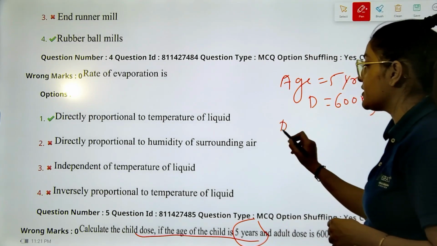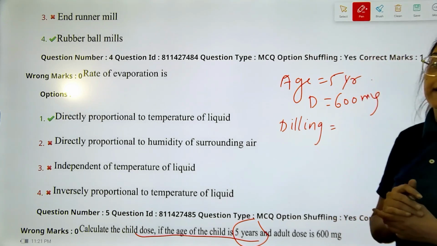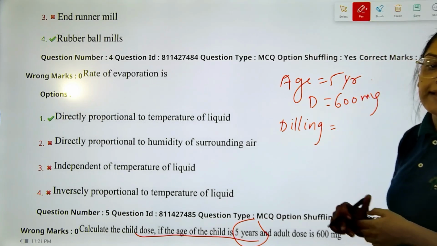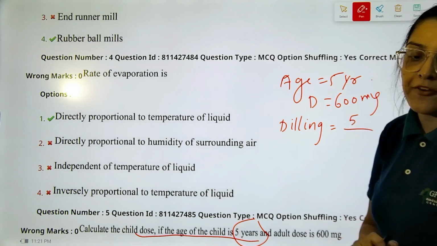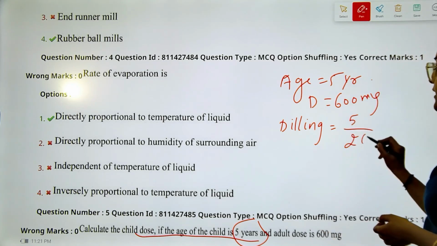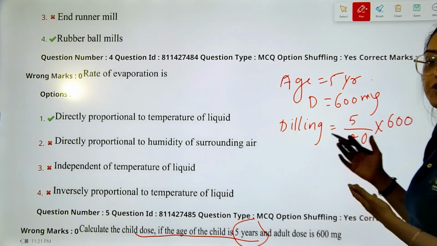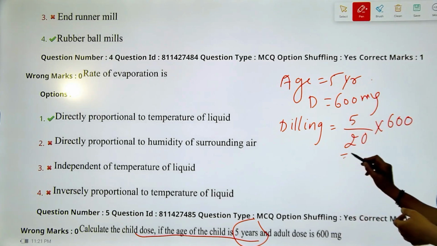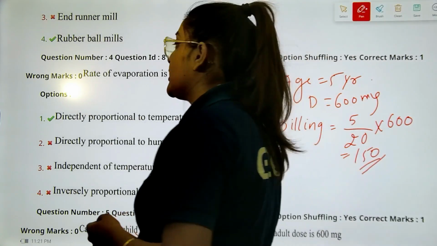Here we will apply Dilling's formula, which states age of the child, 5 years, upon 20, into the average adult dose. By merely solving it, you get the correct answer as 150. Tell me how many you have got right.